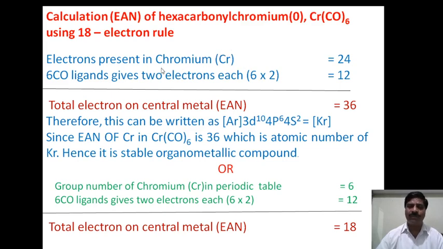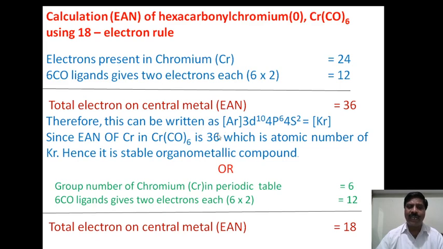Since this is a neutral organometallic compound, the number of electrons in chromium is equal to the atomic number, hence 24. Here there are 6 carbonyl groups, and each carbonyl group donates 2 electrons, so 6 into 2 is 12. After adding, we get 36. The total electrons on the central metal atom, that is the EAN, is equal to 36.